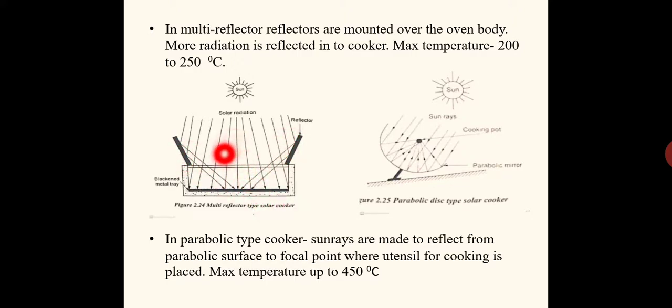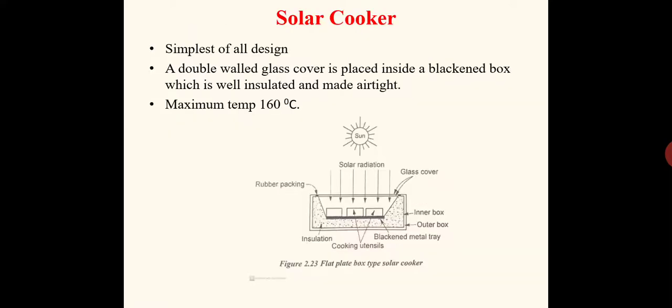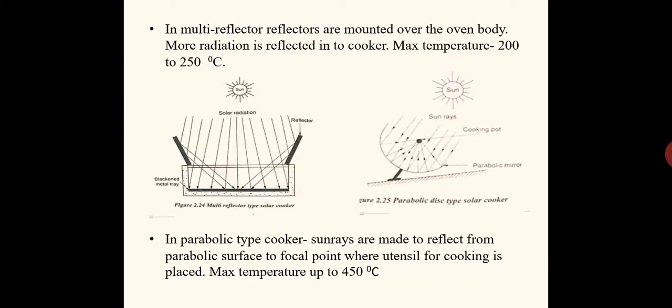If it is a box type solar cooker without reflectors, these radiations will not be reflected into this system. So only this much radiation will be coming. See, all this radiation from here to here, this much radiation will be only striking inside. But by using the reflectors, we can increase the solar radiation striking into the system. That is the purpose of providing the reflectors. That is the only difference. So more performance can be achieved by using the reflectors.